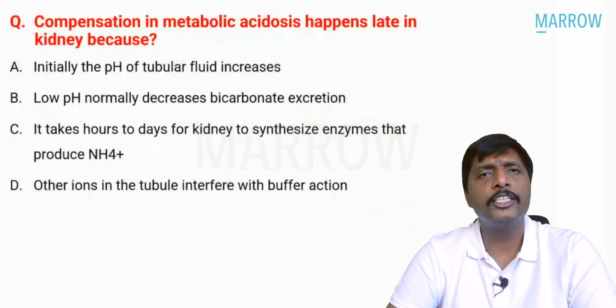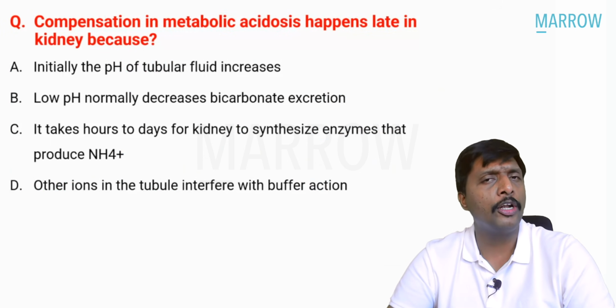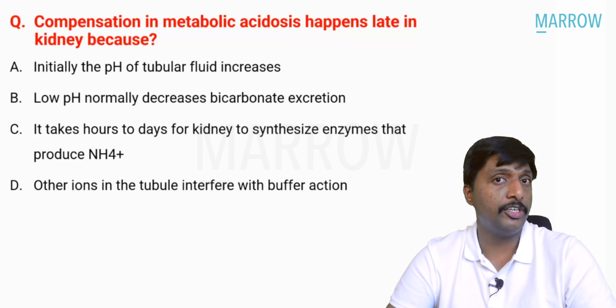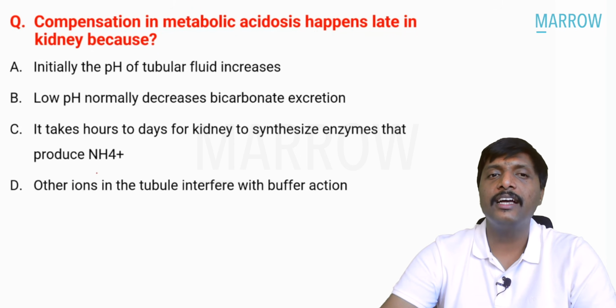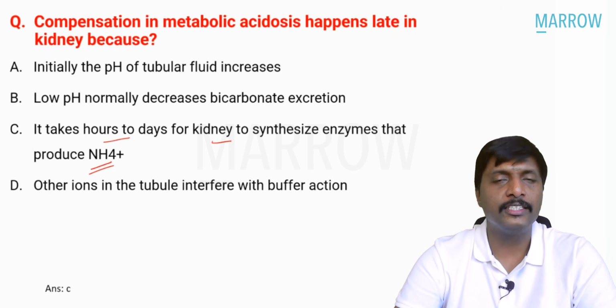Compensation in metabolic acidosis happens late in kidney. Kidney is always long-term, guys. Be it blood pressure regulation, be it acid-base balance, kidney is always the long-term compensation. The answer is very simple. Because it takes hours to days for kidney to synthesize enzymes that produce ammonium. So the answer for the question is C.